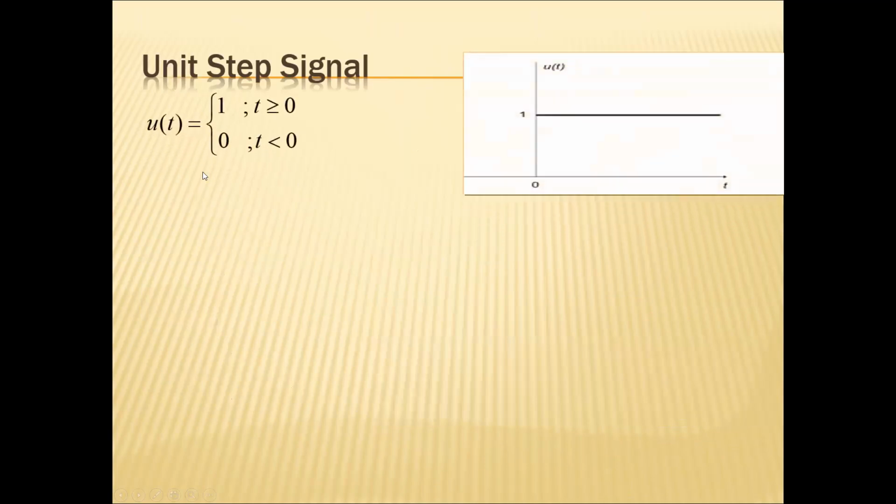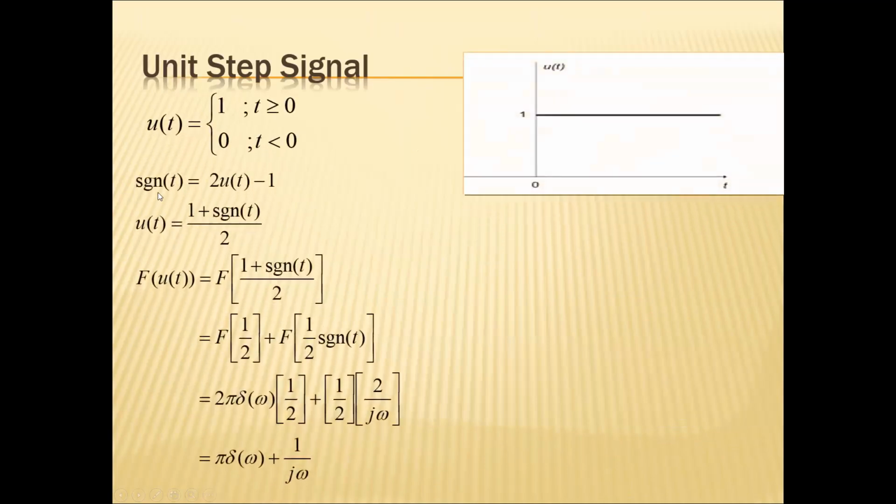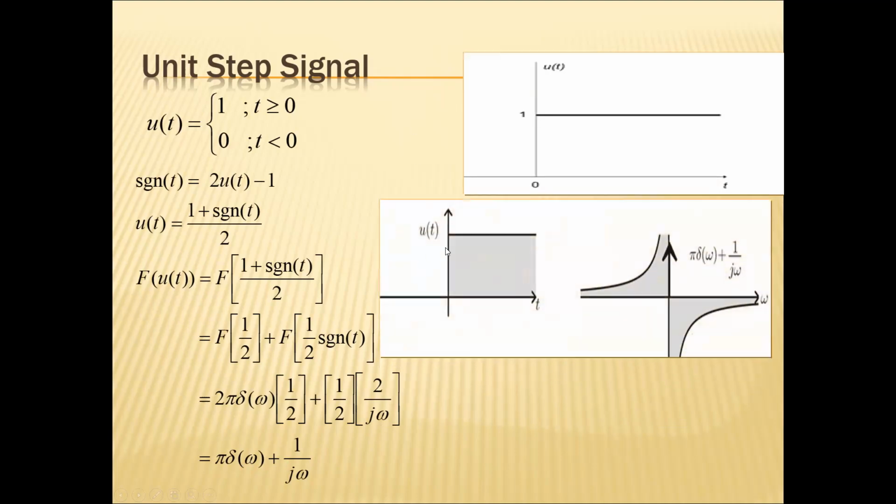Coming to the unit step signal, it has a relation with signum of t: signum of t equals 2 u of t minus 1, so u of t equals 1 plus signum of t, divided by 2. If I apply the formula of Fourier transform of a constant and Fourier transform of the signum function, I can have 2 pi delta omega into 1 by 2 plus 1 by 2 into 2 by j omega, which gives pi into delta omega plus 1 by j omega. So this is the simple frequency spectrum of the signal. If this is the u of t, this will be the frequency spectrum of u of t.